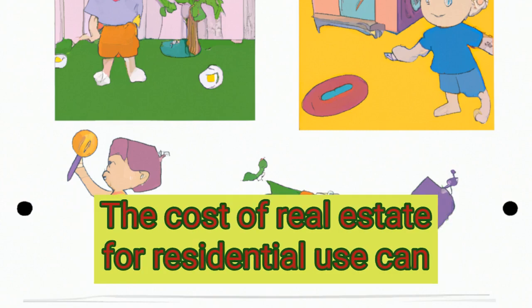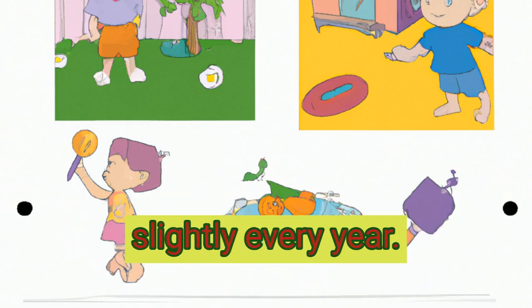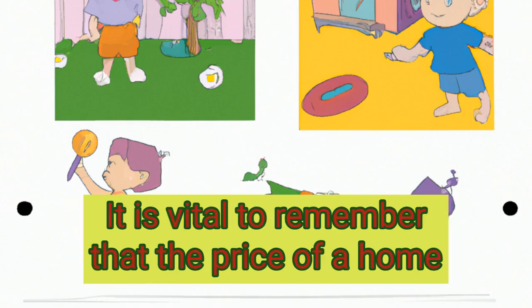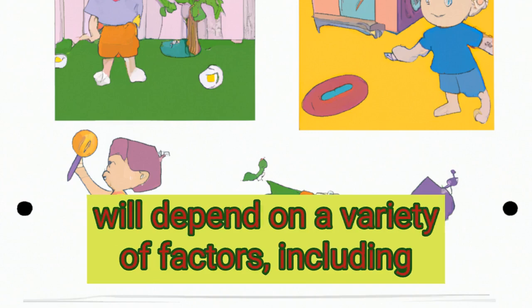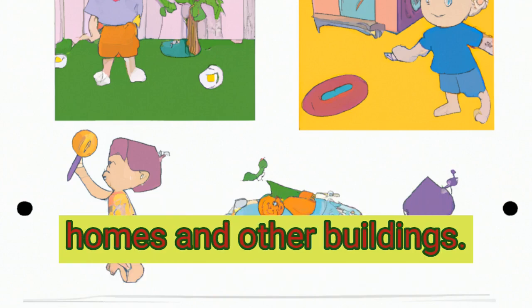The cost of real estate for residential use can vary, but generally it starts higher and decreases slightly every year. It is vital to remember that the price of a home will depend on a variety of factors, including location, size, and type. Most residential real estate is made up of homes and other buildings.